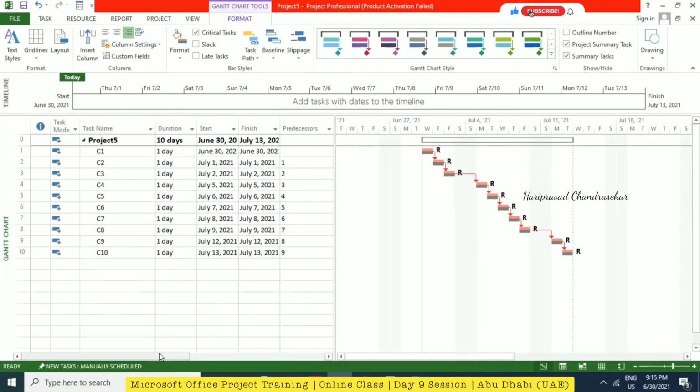Now I will try to explain what all we are going to do. At the end of day 5, how many columns should be done? I'm asking one question. After 5 days, how many columns should be completed? How many? 5. Yeah. See, each column each day. After 5 days, it's supposed to complete 5 columns. So 5 columns, and what is the cost for each column? 100. So 5 into 100, 500.